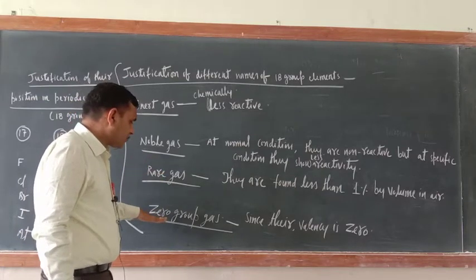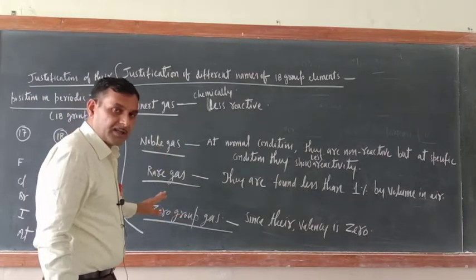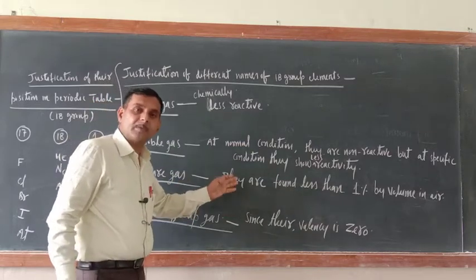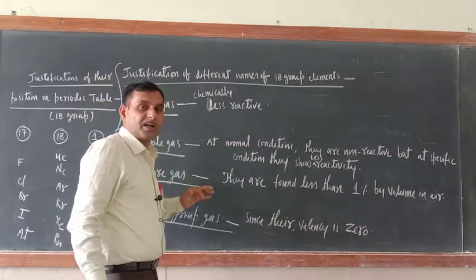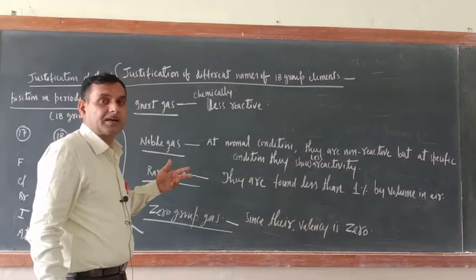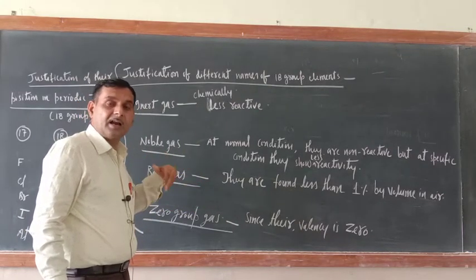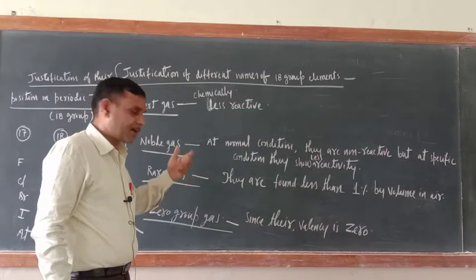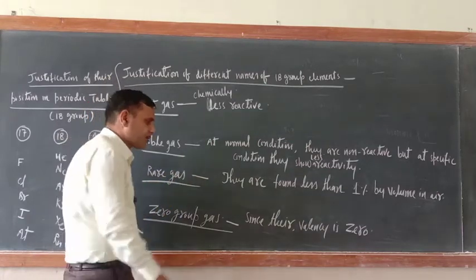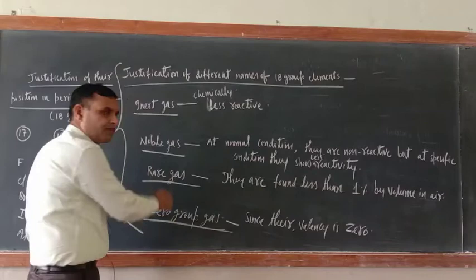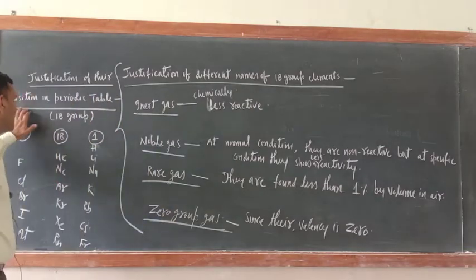Next one is zero group gases. Why are they known as zero group gases? Because their valency is zero. Their outer electronic configuration is completely filled. That is why they neither take electron nor give electron. That is why their valency is zero, and that is why they are known as zero group gases. There is one more thing.